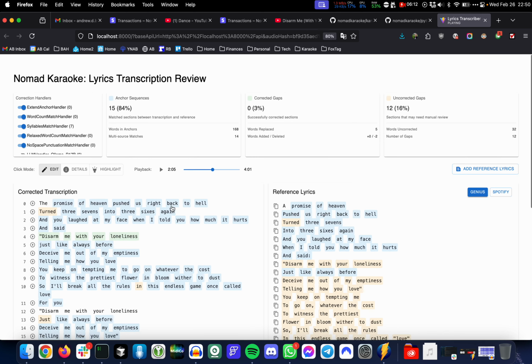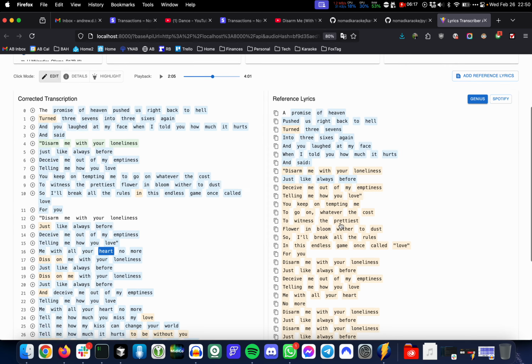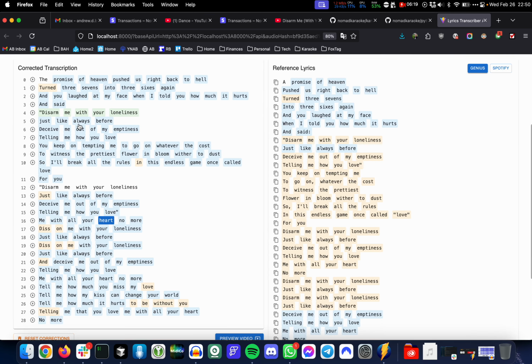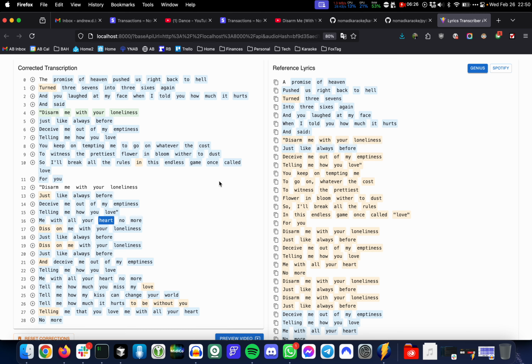Oh, by the way, the way this UI works is the things highlighted in blue are what I'm calling an anchor sequence, which is lyrics in the transcription that match up exactly with one of the reference lyric sources like Genius or Spotify, which gives me a pretty strong level of confidence that they're correct already.